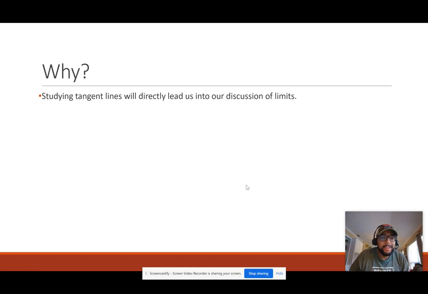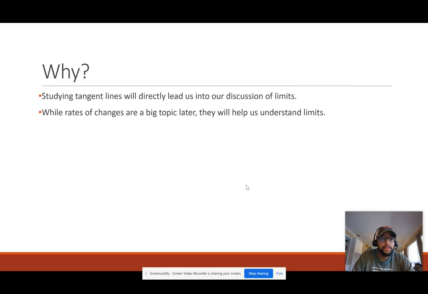So the first thing is, let's discuss why should I care about this? One, studying tangent lines will directly lead us into our discussion of limits. Same thing for rate of change. They're going to help us understand it.